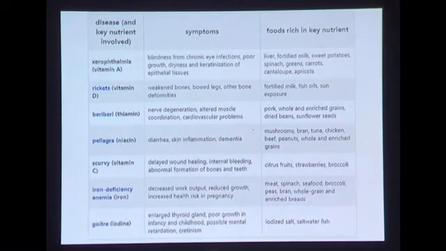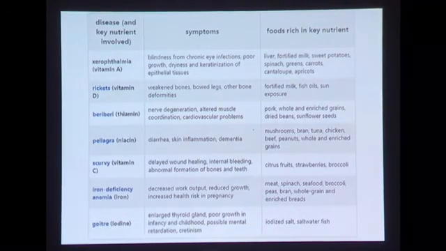So I can explain this scurvy also. This scurvy is happening due to the deficiency of vitamin C, and the symptoms are delayed wound healing and internal bleeding, abnormal formation of bones and teeth, and the foods rich in it are citrus fruits, which are a good source of vitamin C, and of course strawberries and broccoli.